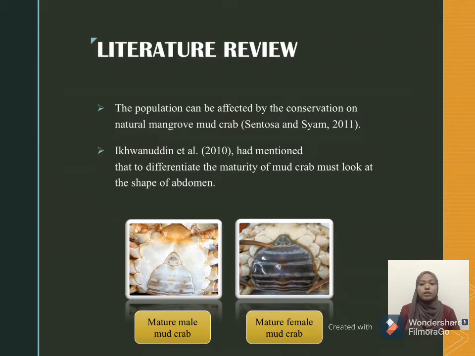To differentiate the maturity of mud crabs between male and female, it must look at the shape of its abdomen. In the picture on the left side, the abdomen of a matured male is narrow and straight, while on the right side, the matured female has a globular abdomen which is wider than the male.